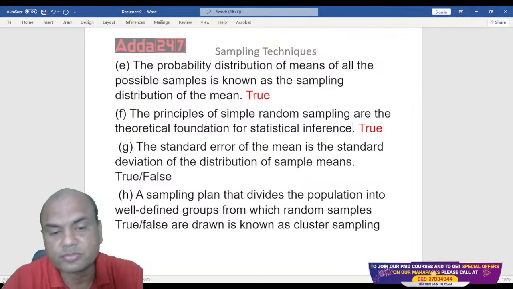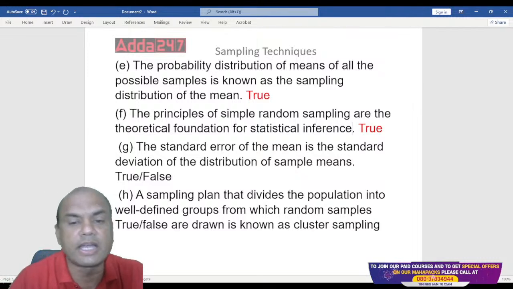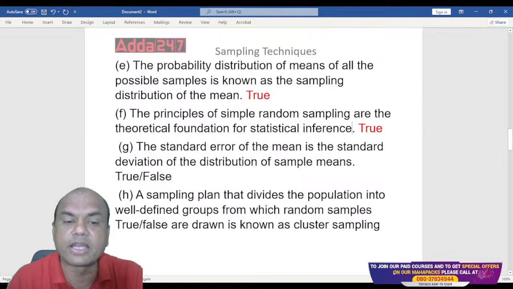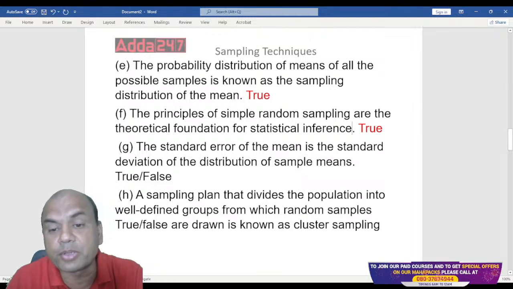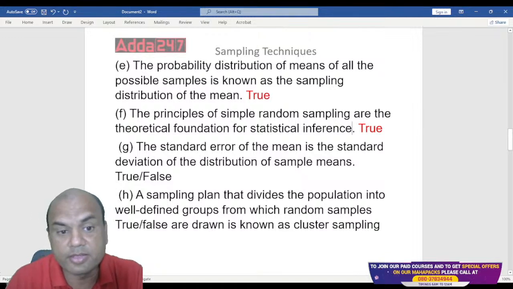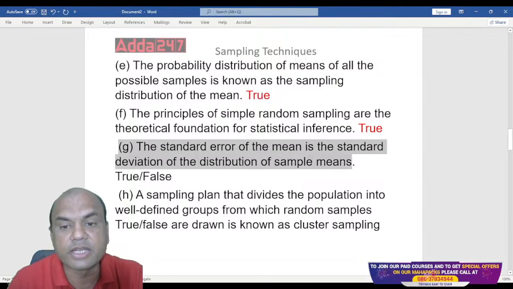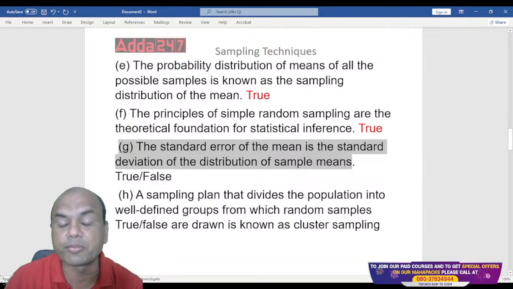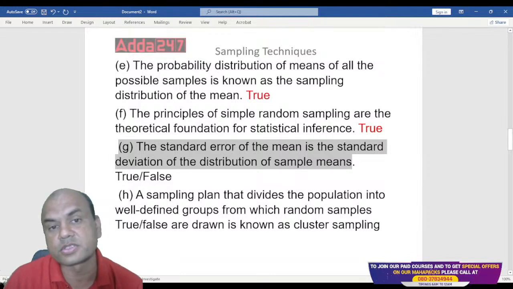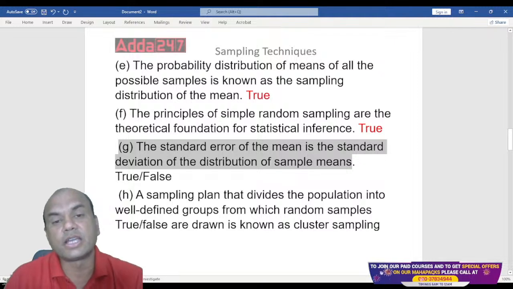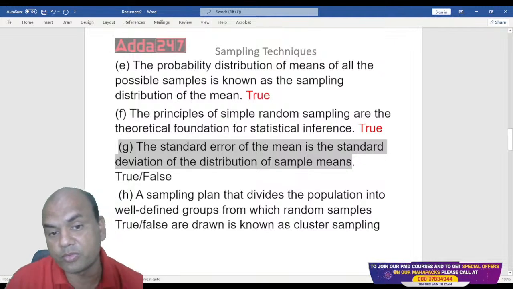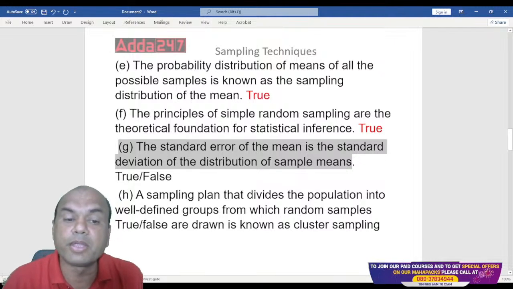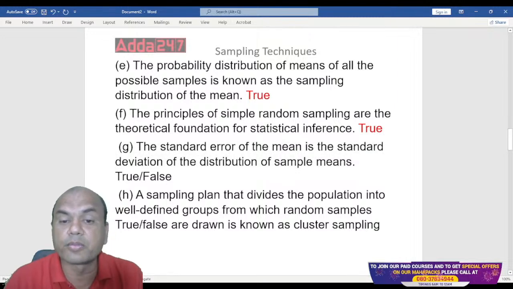Next one. The standard error of the mean is the standard deviation of the distribution of the sample means. See, this we are dealing in. The standard error of the mean is the standard deviation of the distribution of the sample means. Is this true or false? Standard error of the mean I am talking of. Here we are talking of the mean.